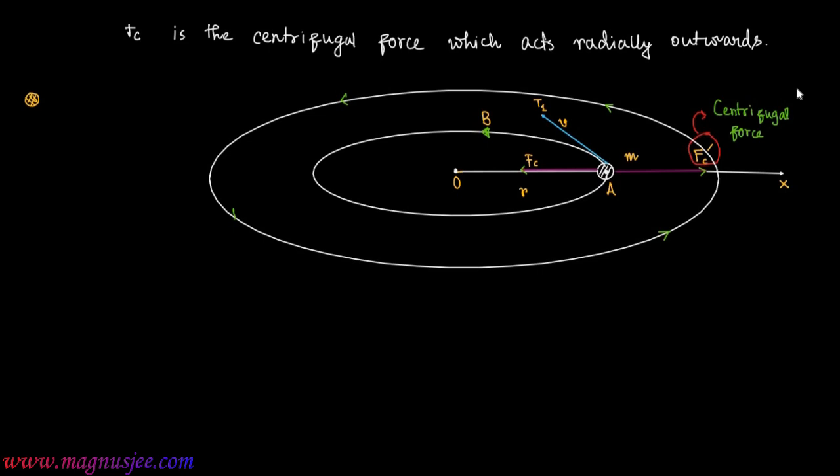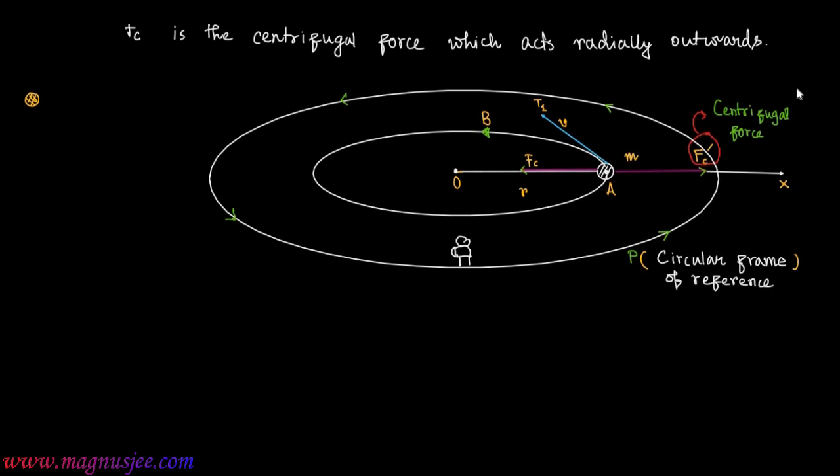Now we consider a circular frame of reference with respect to the circular path of the body. P is the circular frame of reference, which is rotating in the same direction as that of the body revolving in a circular orbit.